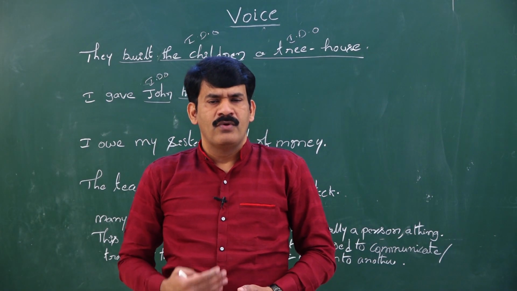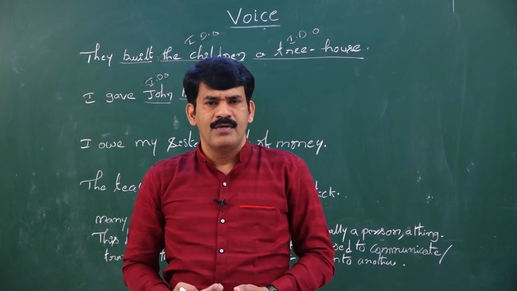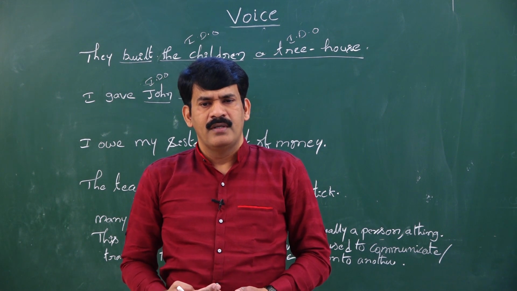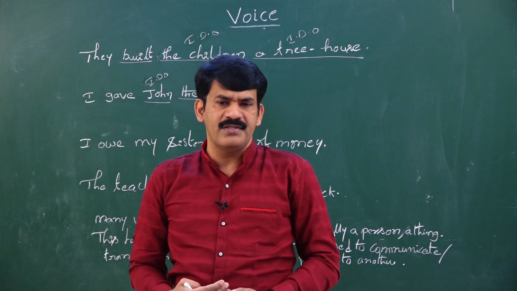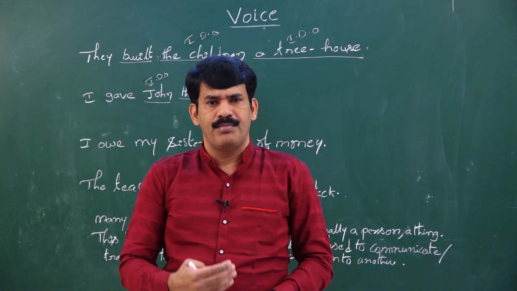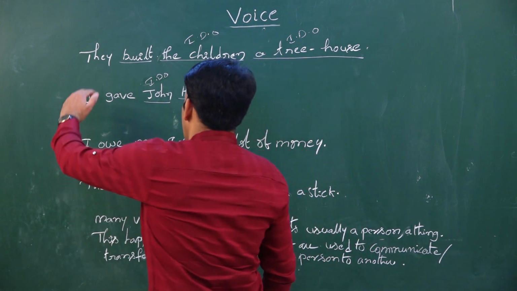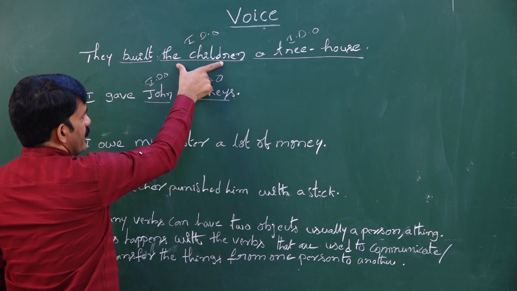Children, when you see the sentences on the board, we find them quite interesting and also quite different from the sentences which we discussed previously. Let us see what is the difference. In these sentences, we find two objects.